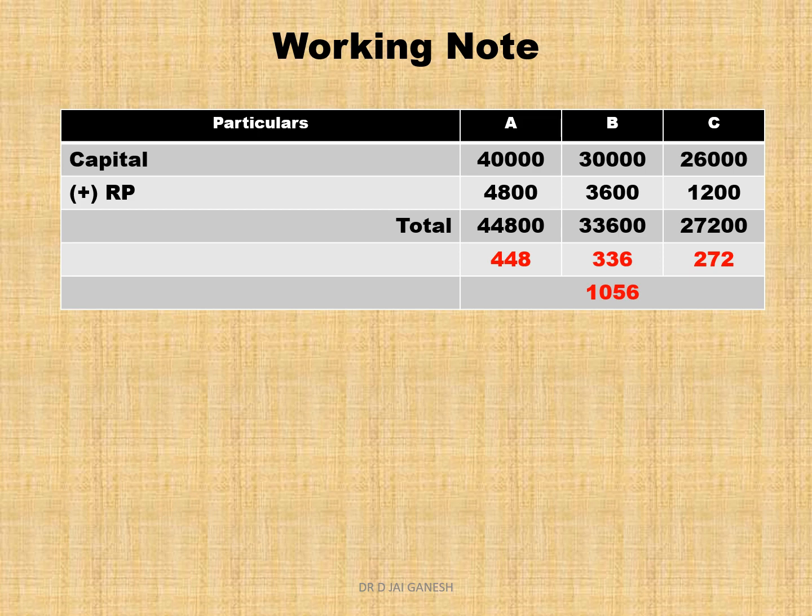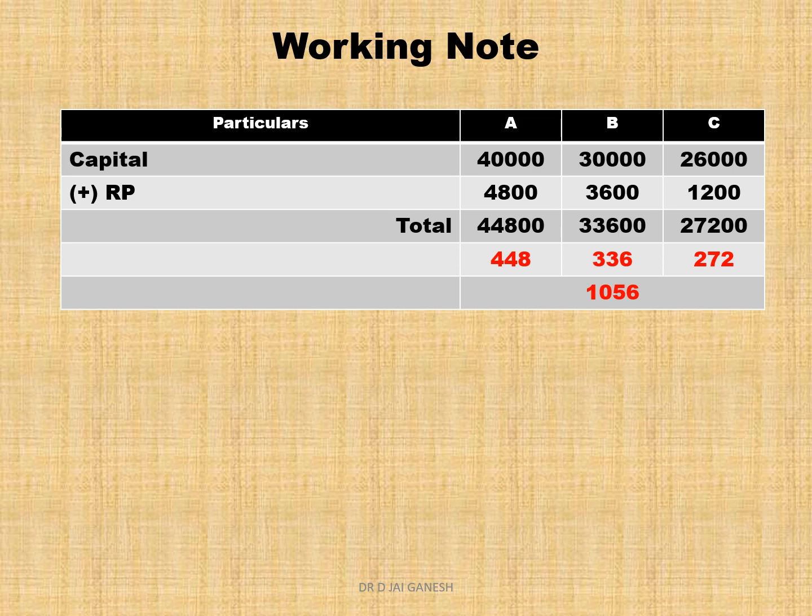Total of credit side 4,44,800, 33,600, 27,200. But there is nothing on the debit side. So the final capital balance ratio is 448 is to 336 is to 272.